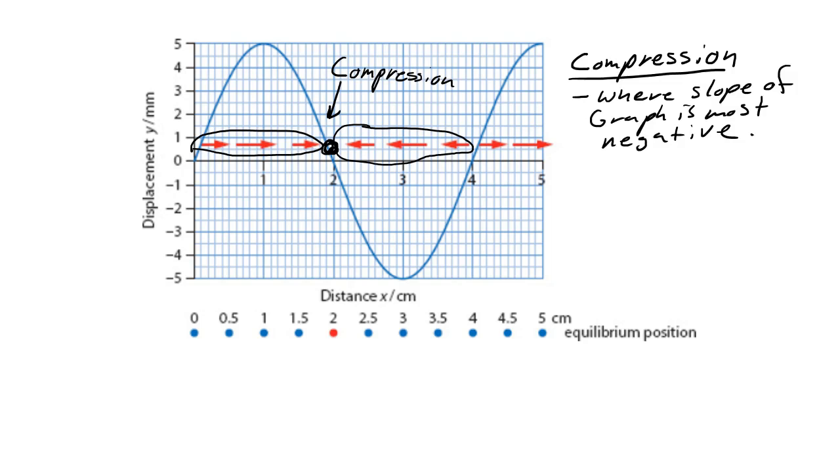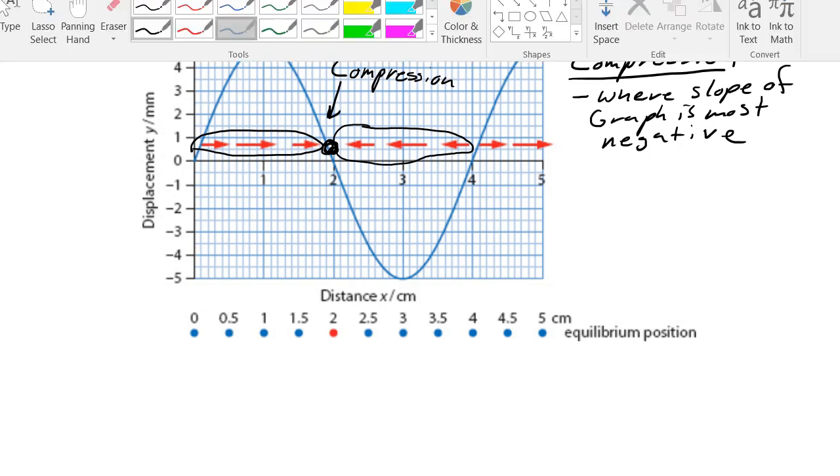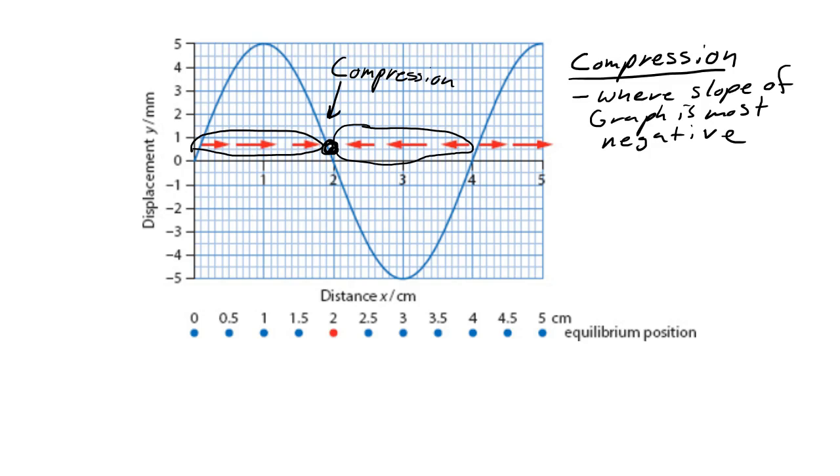Okay, so if we wanted to find a rarefaction, we can use a similar system. So if I switch to green, I look at the part of the graph where my particles are being pulled apart. I see that in this region of the graph, particles are all being pulled right. In this region of the graph, all the particles are being pulled left. And so all the particles are being pulled apart at this point here, which converges around 4. And we see that this is the point in the graph where the slope is the most positive.